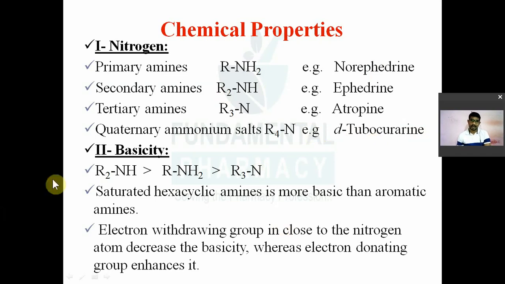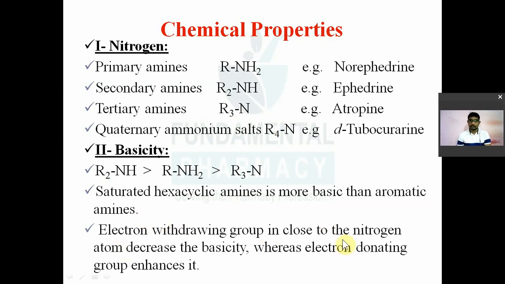So secondary nitrogen is more basic than primary and then tertiary. So most basic कौन सा है, secondary. Saturated heterocyclic amines are more basic than aromatic. So saturated hexacyclic, मतलब क्या, aromatic नहीं होना चाहिए. जैसे पिपरीडीन, remember phenyl aromatic, एक नाइट्रोजन, पिपरीडीन. So that is more basic than pyridine.